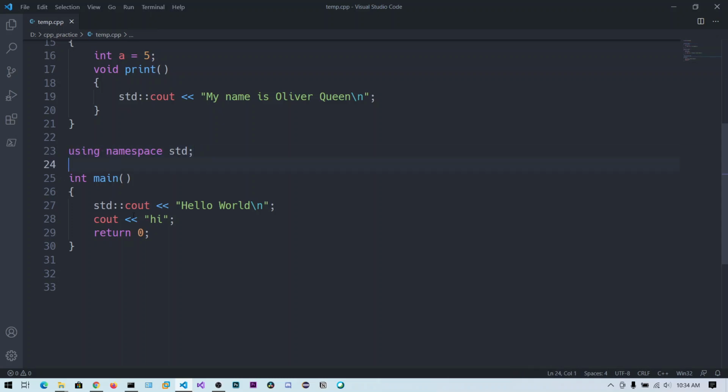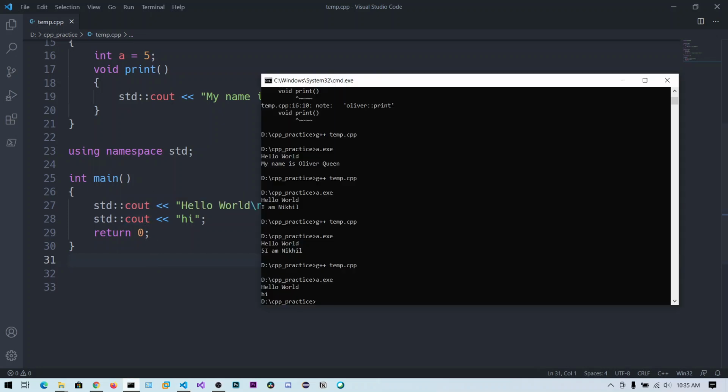So that's why it's always good practice to include the namespace before this member or function or variable. So always use std:: so that you will get an idea about which namespace you are accessing the cout or any other member from.